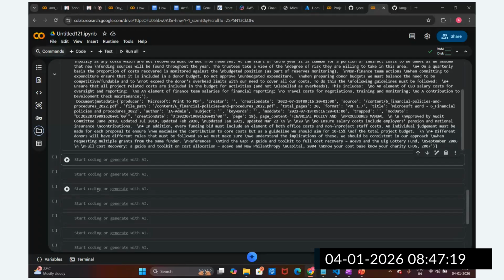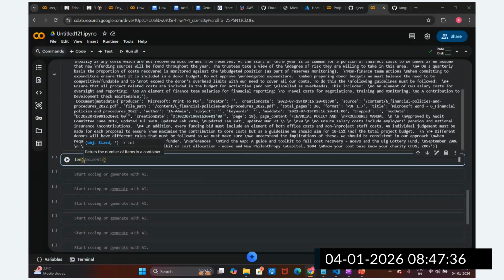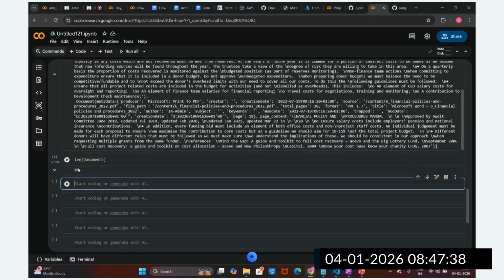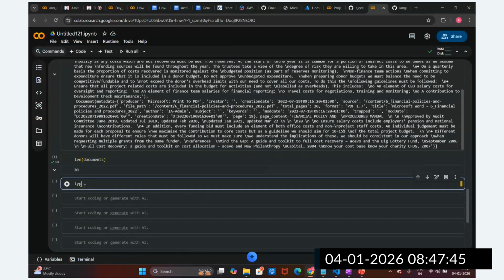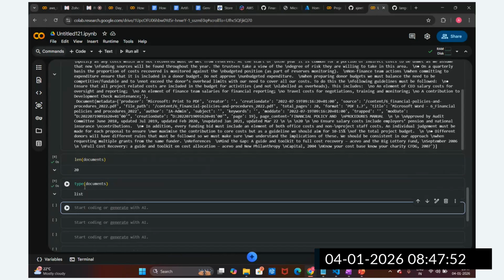Now we are checking one by one document. Multiple documents will be created here, so we check one by one, the length of the documents, and what the pages are in that particular PDF file. Let's suppose this is the document. We are checking the document length. There are 20 pages in the document. Now let's check the type of this document. Okay, list.